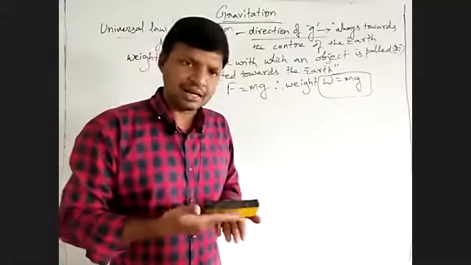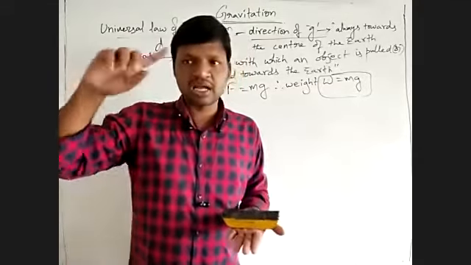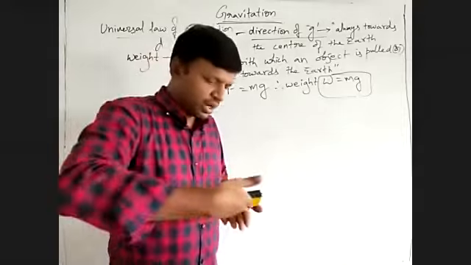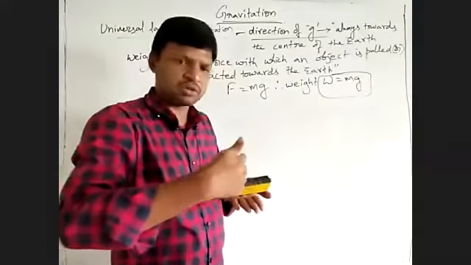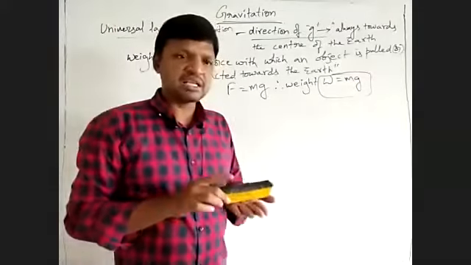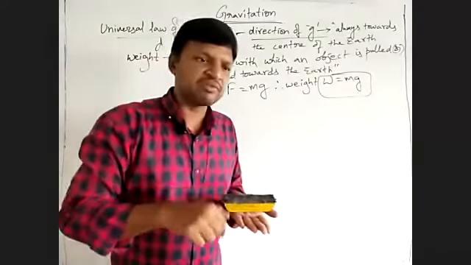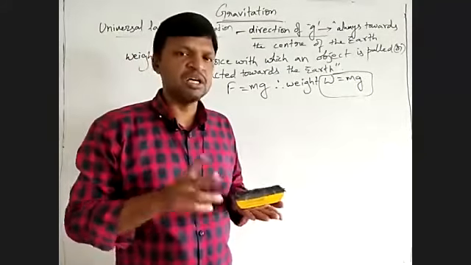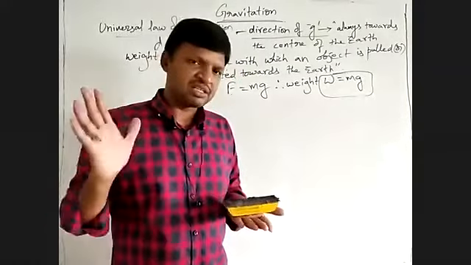Due to the contact. Okay. So you would have come across the word contact force in last year's subject. Contact force can be resolved into two components: the horizontal component is the frictional force, and the vertical component is the normal force. As long as there is no movement, frictional force will not be there, but normal force will be there, which is equal to the weight of the object but in the opposite direction. Both are the same in magnitude but opposite in direction, so they nullify each other, meaning they cancel each other. So the object is at rest.